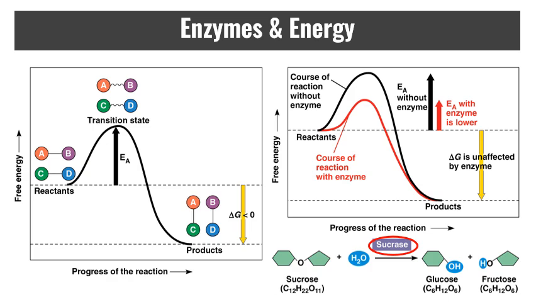If you were to look at, say, for example, sucrose, and you were to put it in water, well, we know adding water will break sucrose down into glucose and fructose. But if you wait for it to occur spontaneously, it could take years. But if you add the enzyme sucrase, the natural heat of room temperature is enough to energize that reaction, and the process breaks down within a couple of minutes. So enzymes lower E of A. They make it easier to reach the transition state, but they have no impact on the delta G.